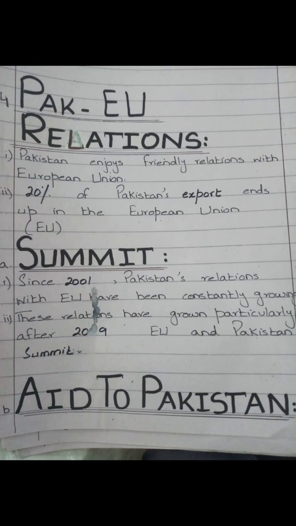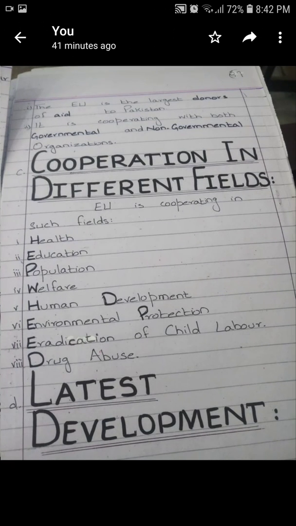Okay, now Pakistan-European Union relations. Pakistan enjoys friendly relations with the European Union. 20% of Pakistan's exports end up in the European Union. Since 2001, Pakistan's relations with the EU have been constantly growing. These relations have grown particularly after the 2009 EU-Pakistan summit. Aid to Pakistan.